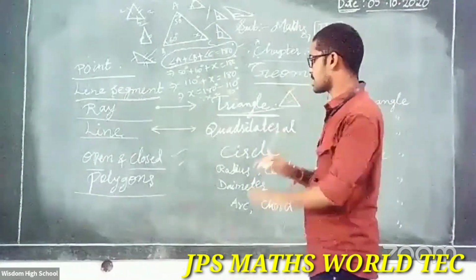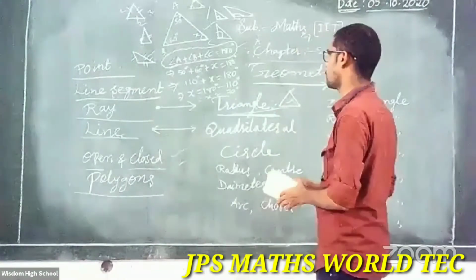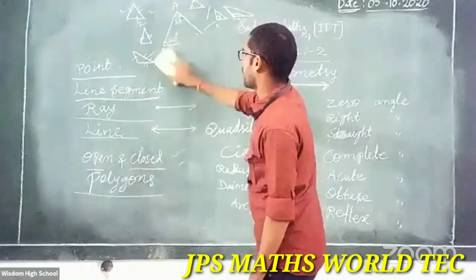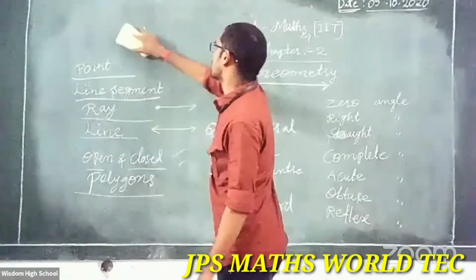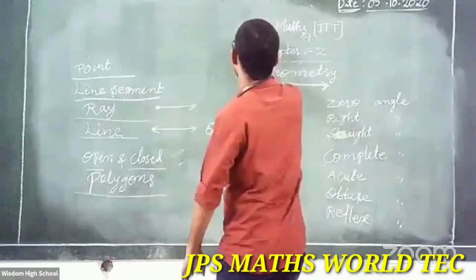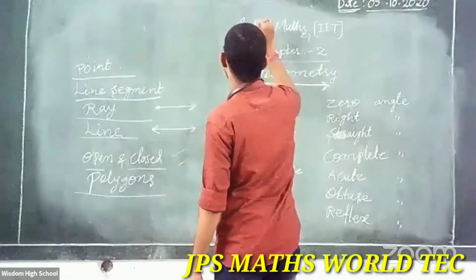Clear? So triangle is over. Any doubts again in the triangle? Very good. Let's go to the next one. Triangle is finished. Simple. A closed figure formed by three line segments is called a triangle. Polygons, the triangle, is clear.